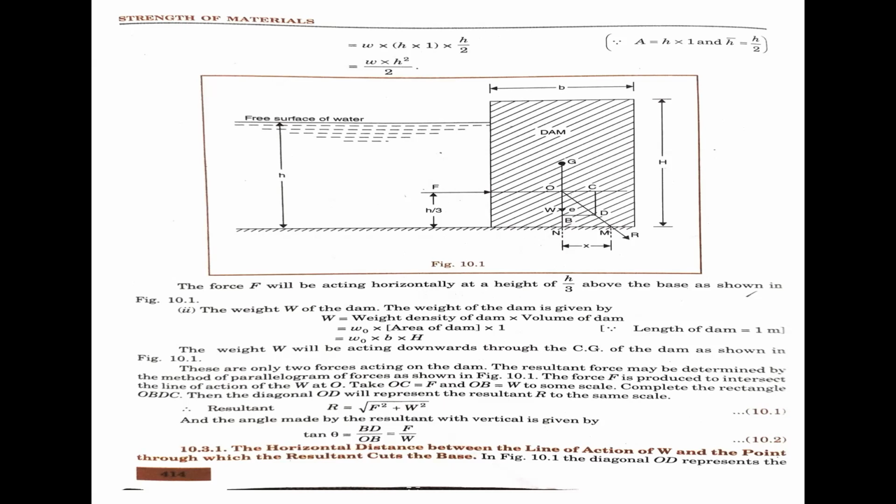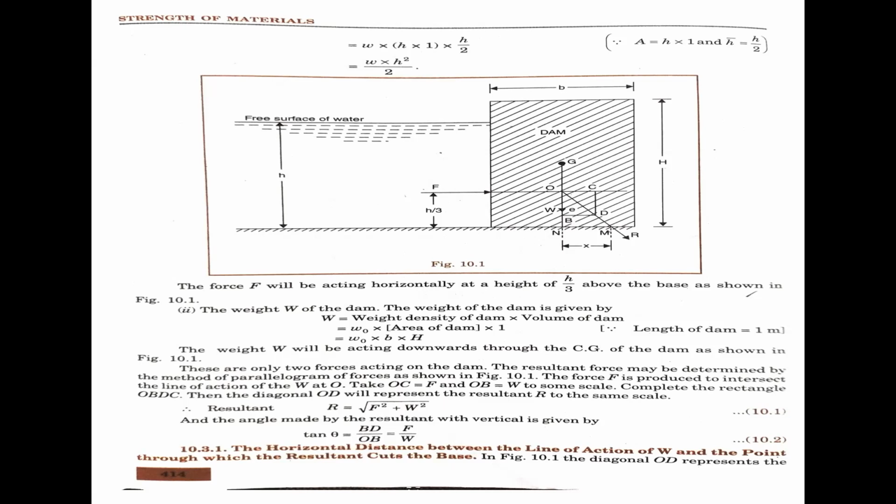Now small w into h into 1 into h by 2, that equals the value for A, which means area. Capital A equals h into 1, per meter length you have to take it. That concept: h into 1 into h bar, where h bar means h by 2, half of the distance. The center of gravity h bar equals h by 2.